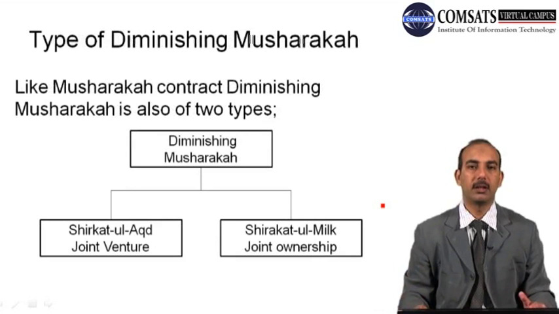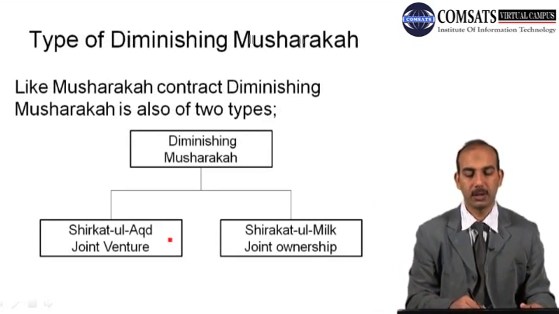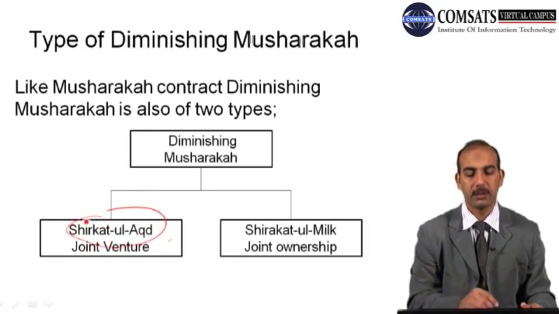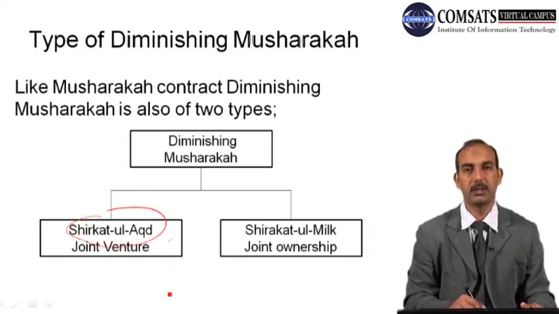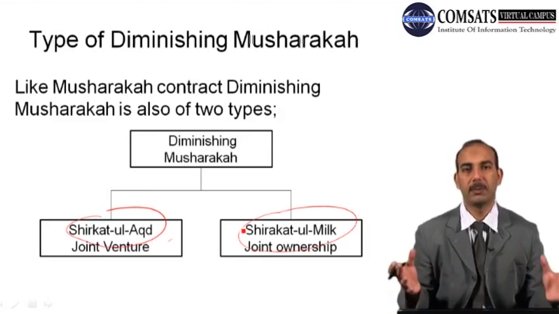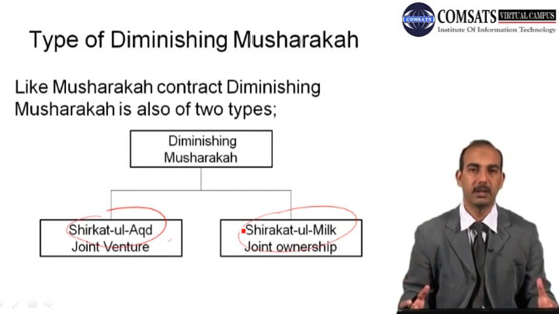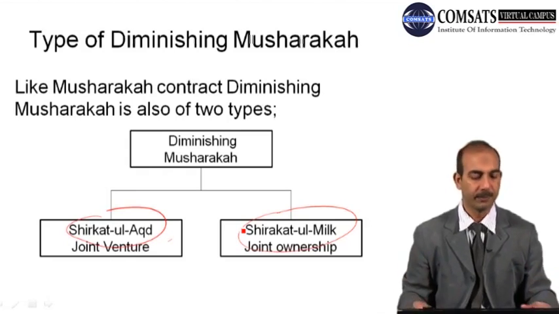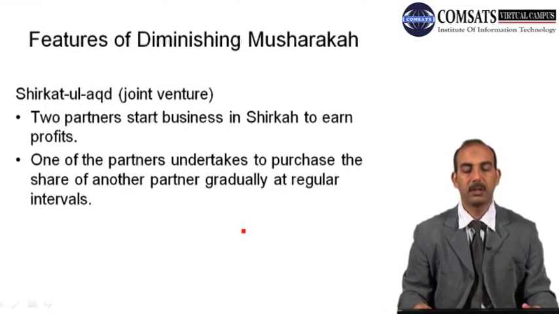Just like the musharaka contract, diminishing musharaka is also of 2 types. One is known as shirkatul aqd. Aqd means for a particular venture, so it's a joint venture where the partners get together and agree to take on a particular venture. Then there is shirkatul milk. This is a partnership for joint ownership, which means the partners jointly purchase an asset and become owners of that particular asset.